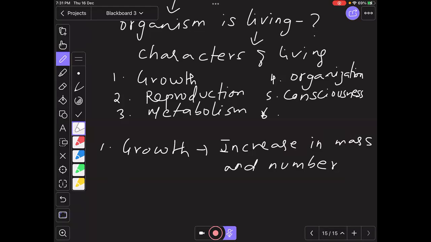Now, for example, you will be sitting on a chair, right, and a table. Or I can give another example, a plastic mug and a plastic bucket. The number of particles present in the mug and the bucket will vary. The number of particles in the bucket is more, so their mass will increase, right?